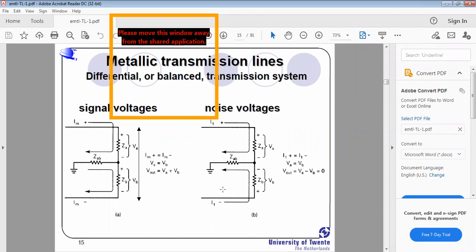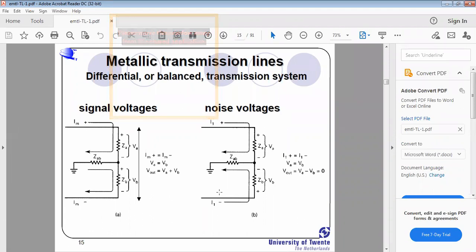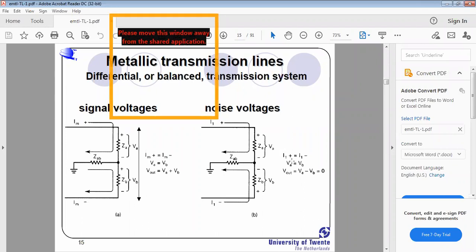Okay, all these are not necessary for your transmission line. I just want to tell you what is meant by balanced and unbalanced. It is not required, but I just want to convey the signal voltages and noise voltages in balanced and unbalanced mode. It is not a part of the syllabus, but this is how the noise is cancelled in balanced and unbalanced. See here, Va and Vb, I1 plus and I1 minus, Va equals Vb. But regarding the noise voltages, according to the phase shift, V out equals Va minus plus Vb.